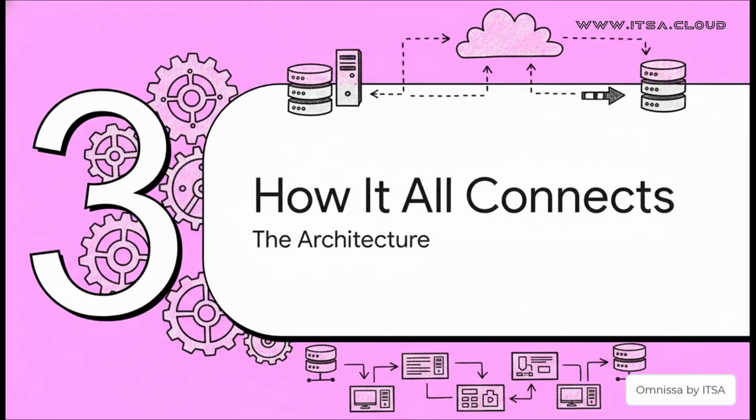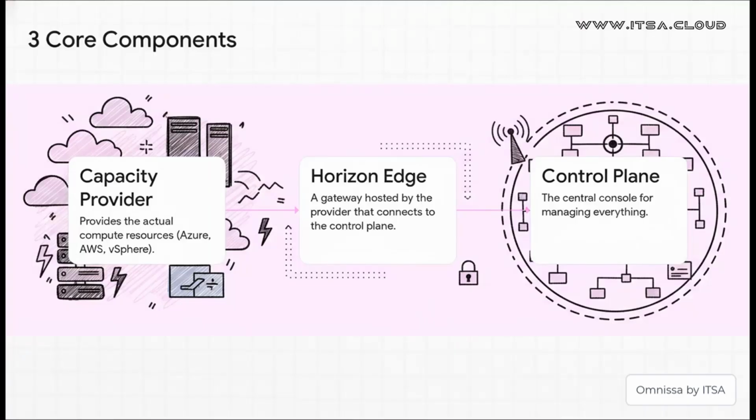So now that we know what it is, let's take a quick look under the hood to see how it all fits together. Understanding this simple architecture is really the key to seeing just how powerful this whole model is. It really boils down to just three main parts. First, you've got the capacity provider. That's our engine room, the Azure, AWS, or vSphere. Second, living inside that provider is the Horizon Edge. Think of it like a local site manager. Its job is to handle all the communication for that one spot. And third, it reports back up to the big boss, the control plane. That's your command center, the one dashboard where you see and manage everything, everywhere, all at once.